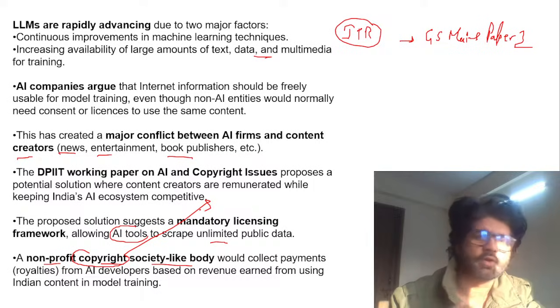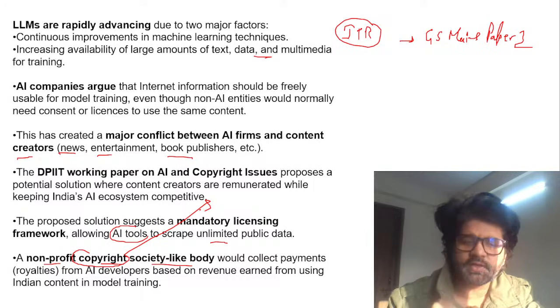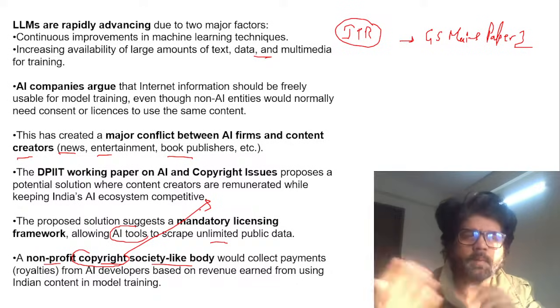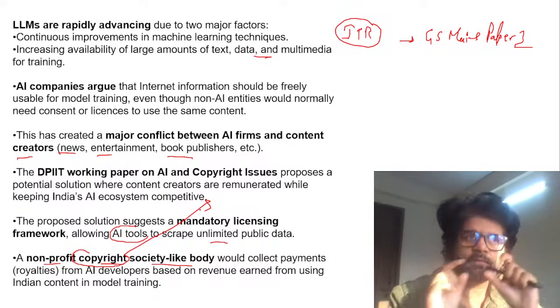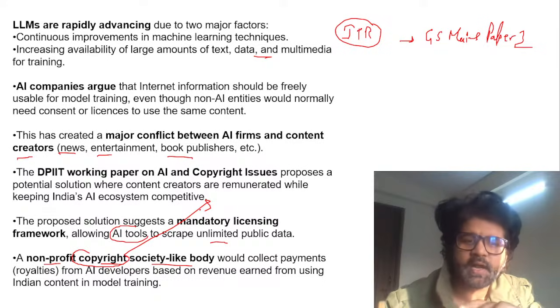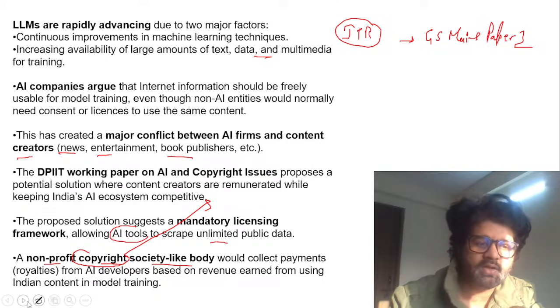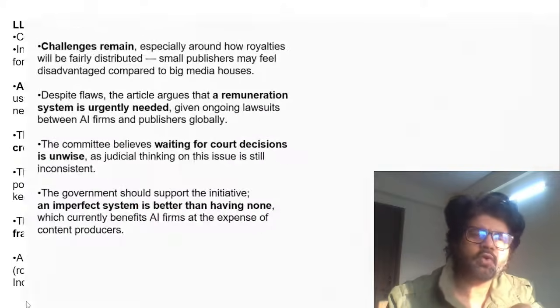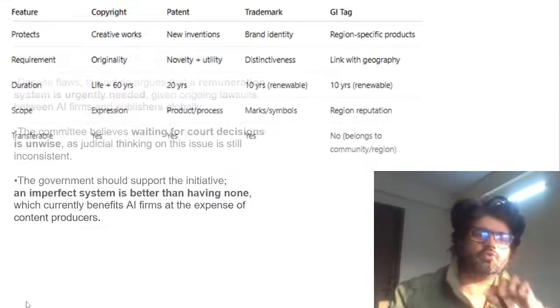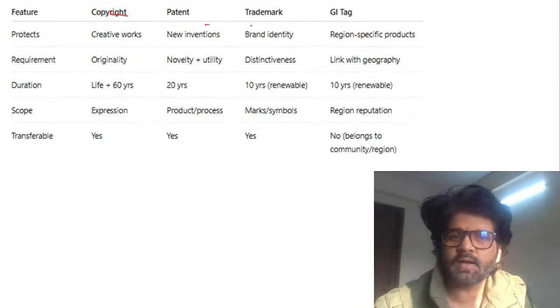Patent is given for invention. Novartis has made a new drug, new medicine, new pharmaceutical drug. That company will get a patent. Then you have trademark for companies, their unique logos, and GI tag specific or unique to a particular region. Darjeeling tea, Bengal Rasagulla, Odisha Rasagulla. So copyright, patent, trademark, and GI tag.